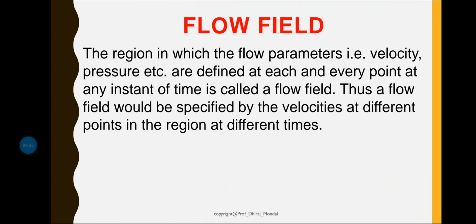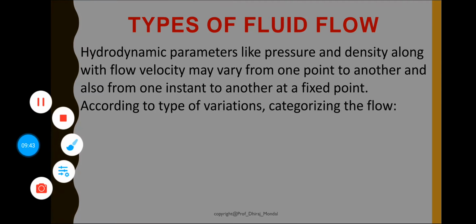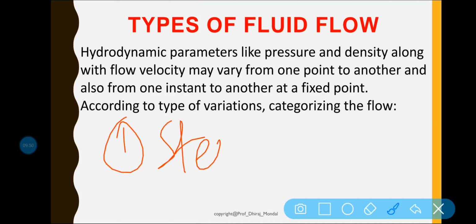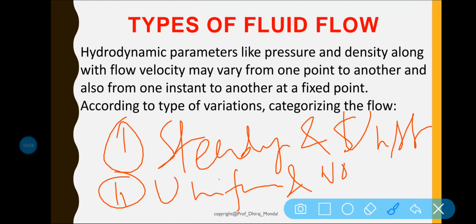Now there are basically types of flow. The fluid flow is classified into mainly 6 types. Number 1 is steady flow and unsteady flow. Number 2 is uniform flow and non-uniform flow.